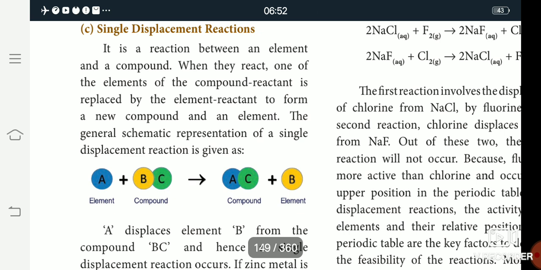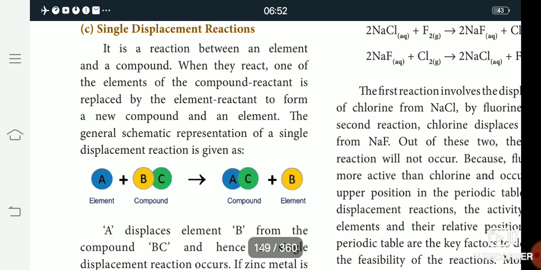So A is the element in the reactant, and in the product AC is the compound and B is the element. Only the C is replaced. So this is the single displacement reaction.